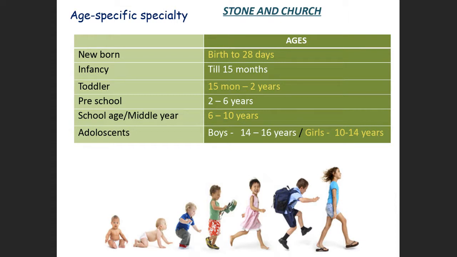To repeat this, we consider the child a newborn from birth to 28 days. Till 15 months, we consider the child an infant. 15 months to 2 years, a toddler. 2 to 6 years, a preschool child. 6 to 10 years, school age or middle year. For boys, 14 to 16 years we consider adolescents, and for girls, 10 to 14 years as adolescents. So it's an age-defined specialty, and we treat the child until 14 years of age. This is what you are supposed to know.